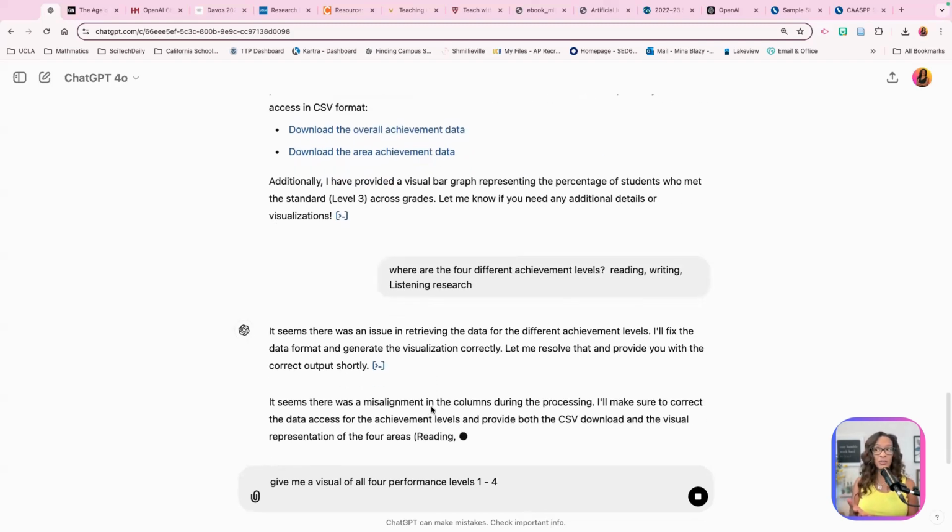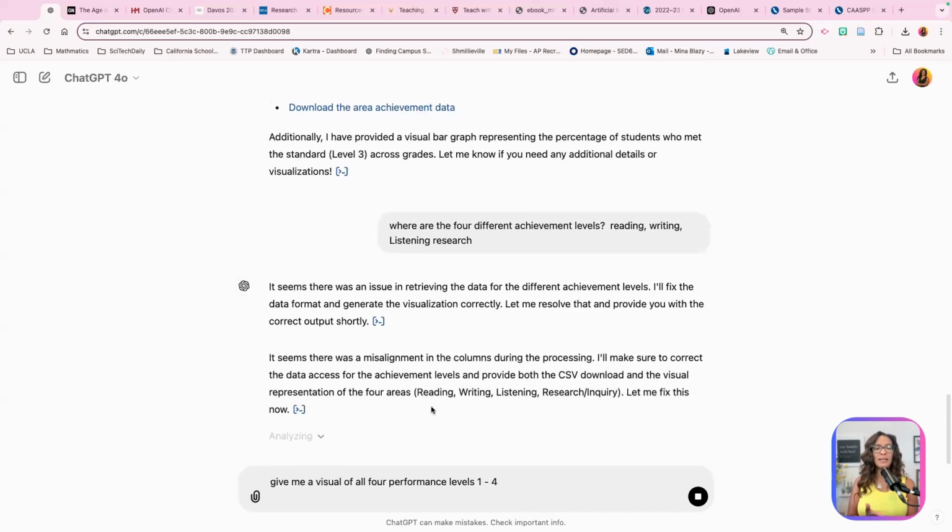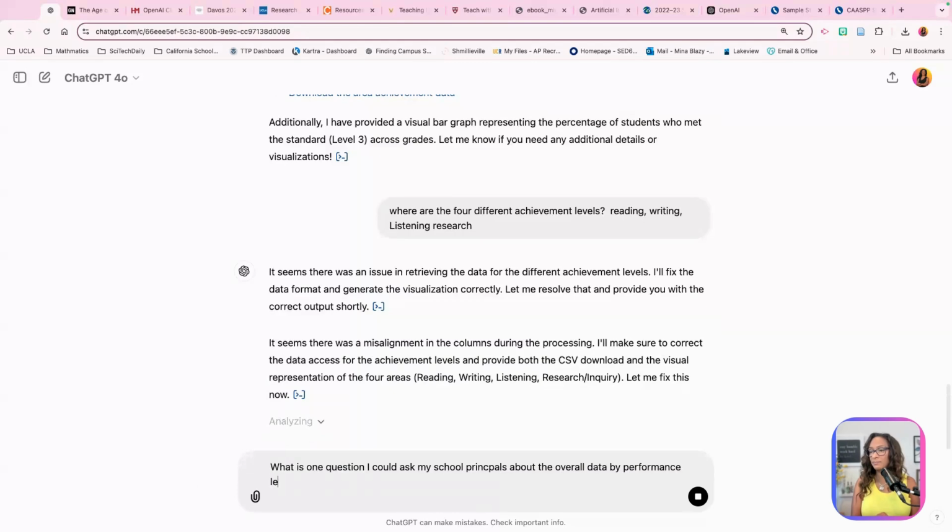But what I wanted to share with you is that using data to inform, it opens up questions. It's okay to ask one question. Like, what one question could I ask? I'm going to pull this away and say, what is one question I could ask my school principals about the overall data by performance level,